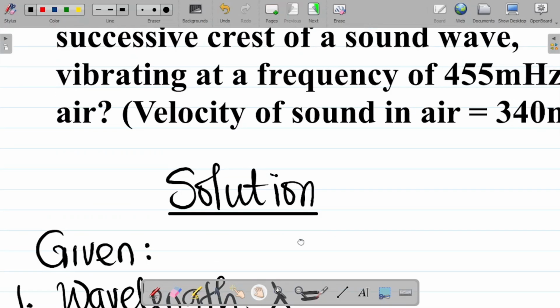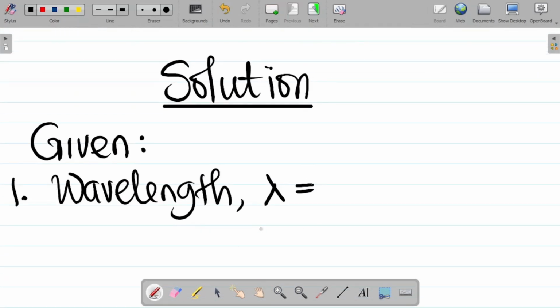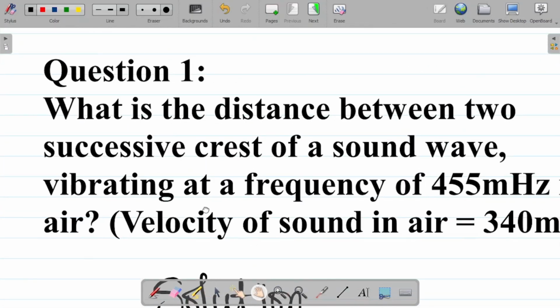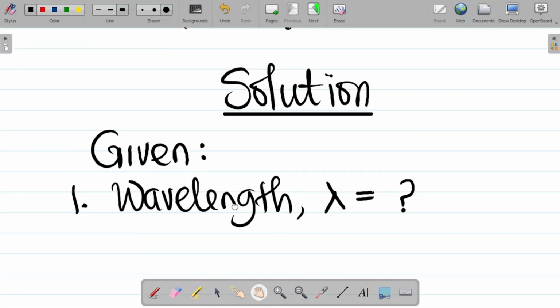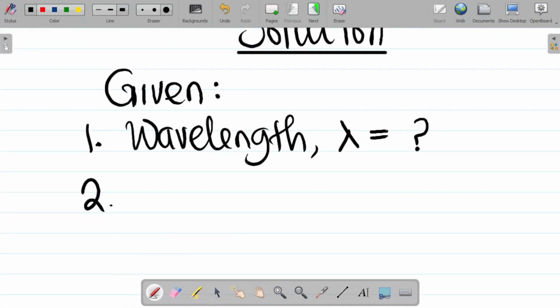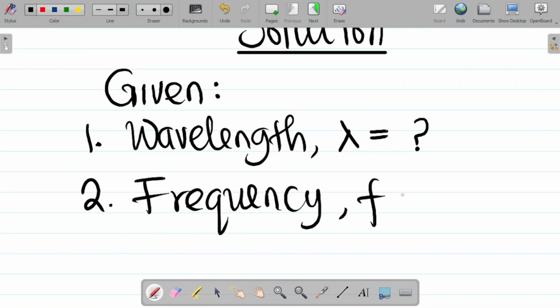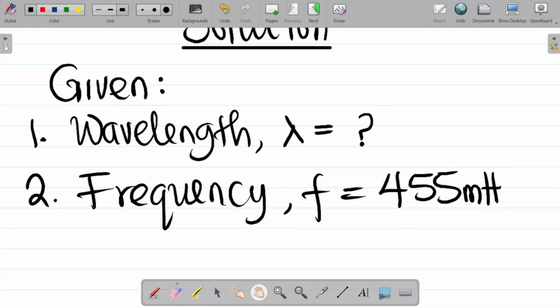Now for this, we are asked to find this distance. So let's call this unknown. Number two, they said vibrating at a frequency of 455 millihertz. So number two, we are given frequency, that's f is equal to 455 millihertz, mHz.